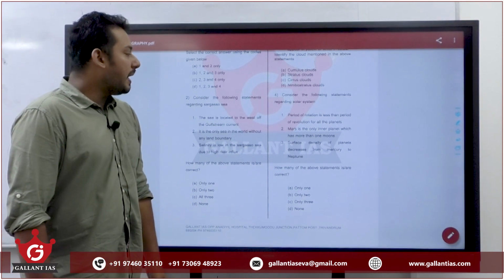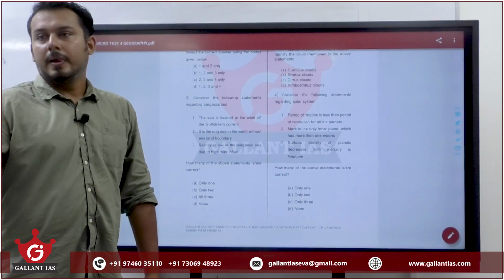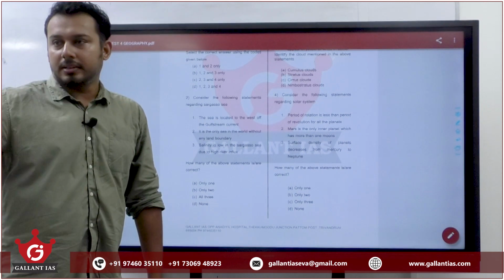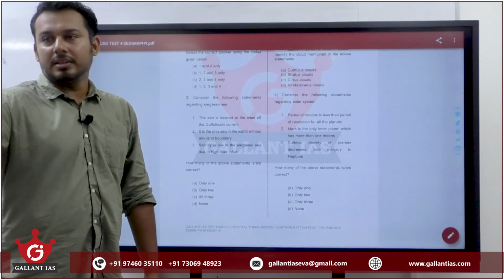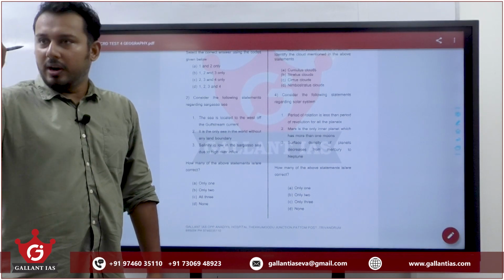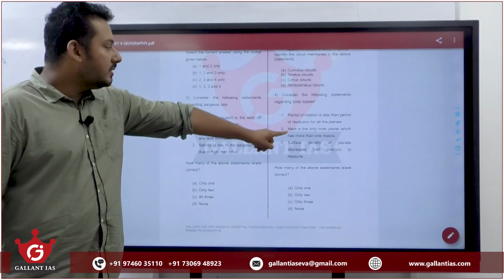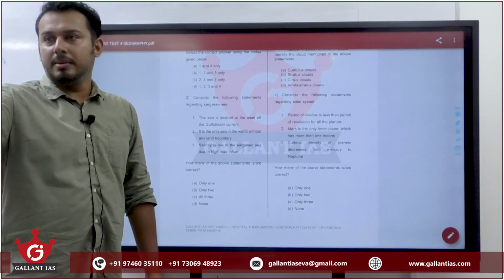Mars is the only inner planet which has more than 1 moon. What are inner planets? Planets lying within the asteroid belt: Mercury, Venus, Earth, Mars. Mercury and Venus have no natural satellites. Earth has 1 natural satellite. Mars is the only inner planet having more than 1 moon. Mars has 2, I think Phobos and Deimos.